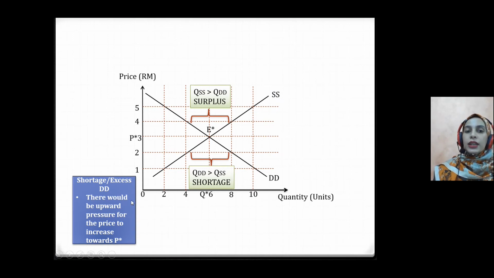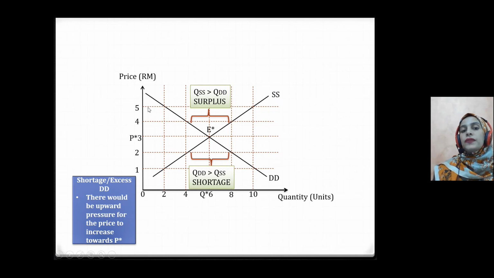So when price increases, there will be two situations. The consumer will buy less, so the quantity demanded reduces and goes to the equilibrium quantity, 6 units. While when price increases, the producer will increase their supply. They will supply more. So the quantity supplied increases up until 6 units, equilibrium quantity.